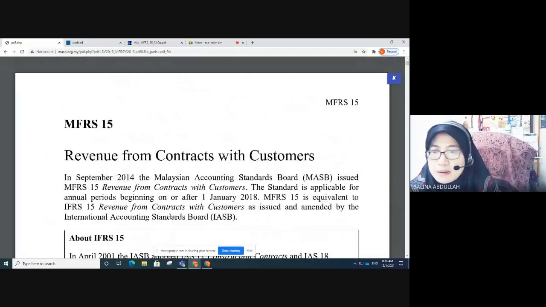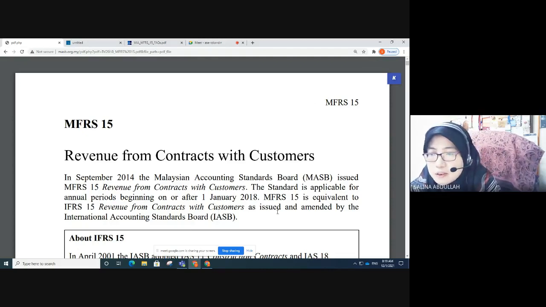Okay, this is MFRS 15, Revenue from Contract with Customers. In September 2014, the Malaysian Accounting Standards Board, MASB, issued MFRS 15. The standard is applicable for annual periods beginning on or after 1st January 2018. MFRS 15 is equivalent to IFRS 15, Revenue from Contract with Customers, as issued and amended by the IASB.